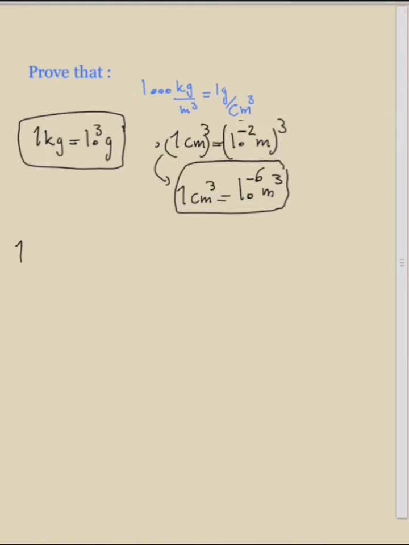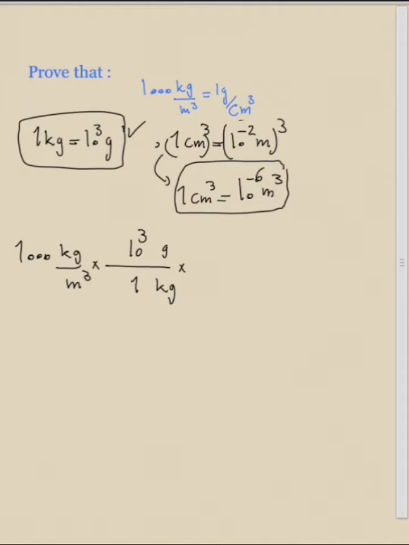Okay, we use the chain link conversion and write 1000 kilogram over meter cubed times, we make a fraction. At the bottom we write kilogram and we use the first equation. So the kilograms cancel and at the top we write grams. The number associated to kilograms is 1 and the number associated to grams is 10 to the 3.